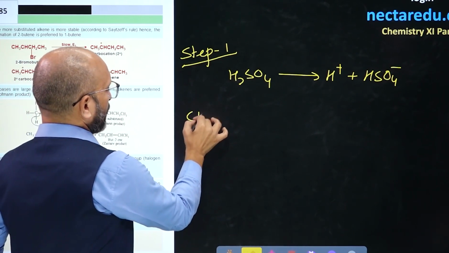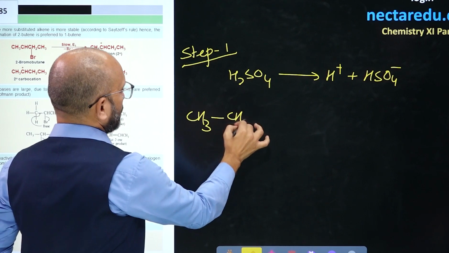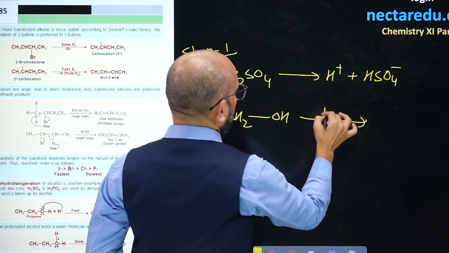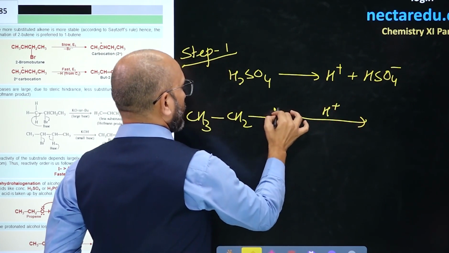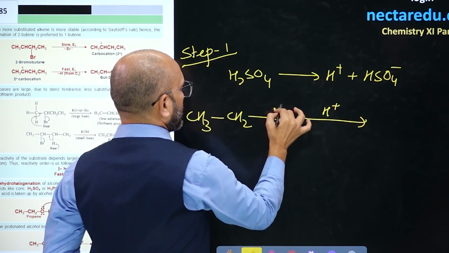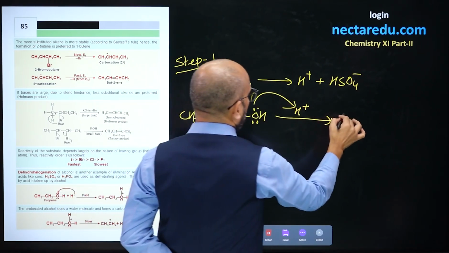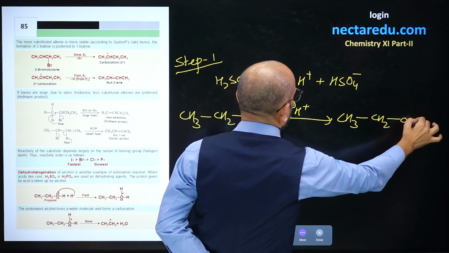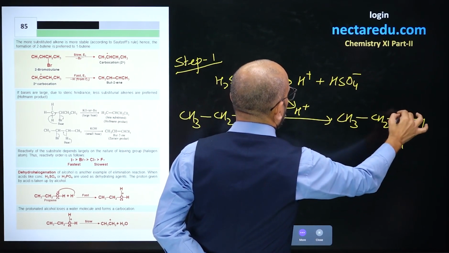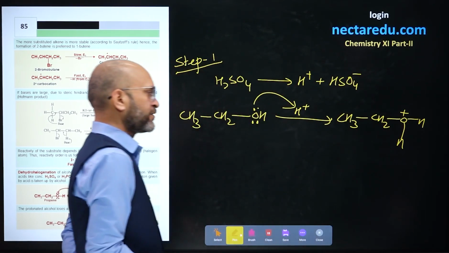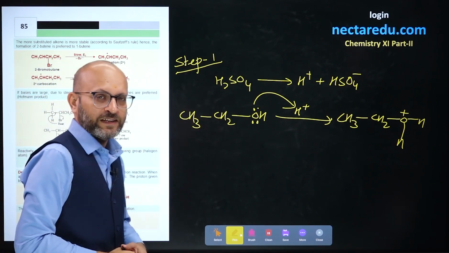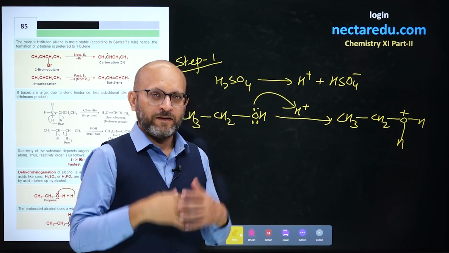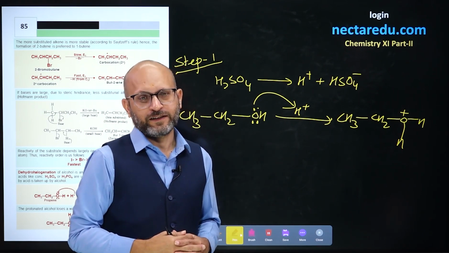So if you have alcohol CH3CH2OH and the medium has this H plus, it attaches to a lone pair of the oxygen atom and a protonated alcohol is formed, CH3CH2OH2 plus. It gets a plus. So formation of a protonated alcohol is step 1, and we will be studying more about this further. That is it.